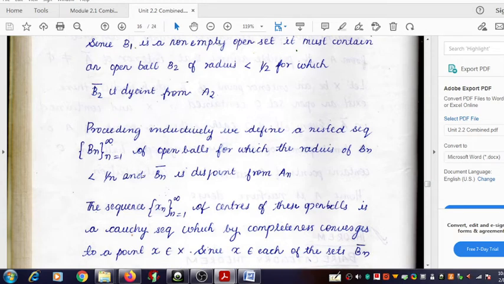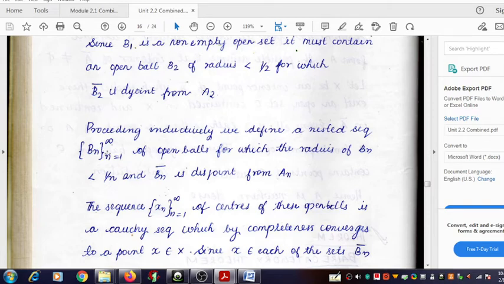You know that every open ball has a center. Now we can think about the centers of the open balls. Since we choose each open ball from the previously selected open ball, there is no guarantee that all the open balls have the same center. So the centers of the open balls can vary.